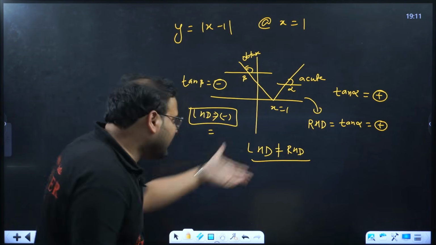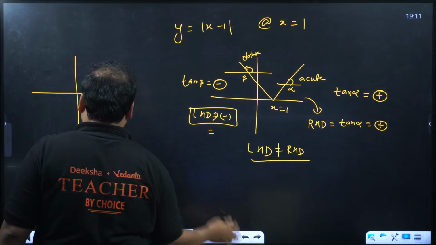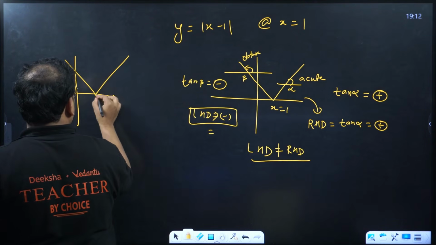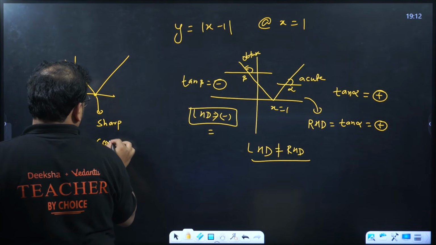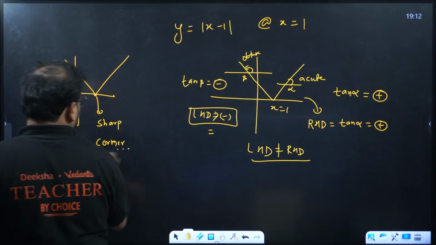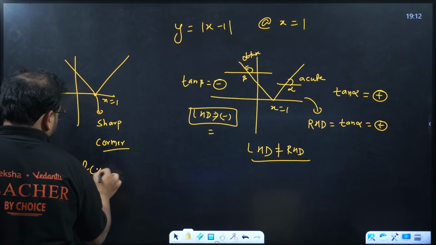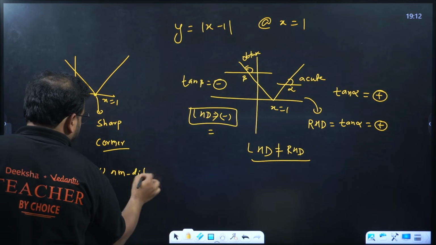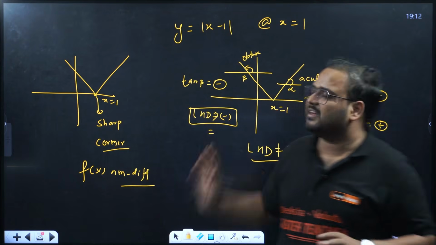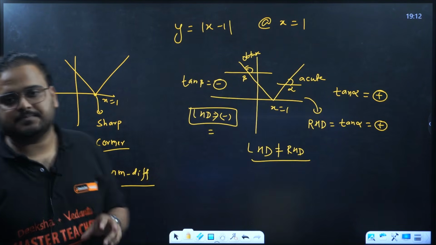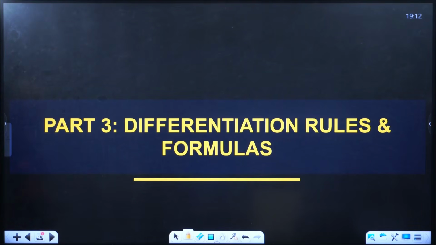Non-differentiable. This is the complete understanding, but we don't need that as well. Once you have drawn this figure, you can see over here there's a sharp corner. At the sharp corner, which is x equals 1, the given function f(x) is non-differentiable. Clear? Algebraic method is clear, graphical method is clear, the logic is clear. Does it make sense, guys? Have a look. Right? Surely.